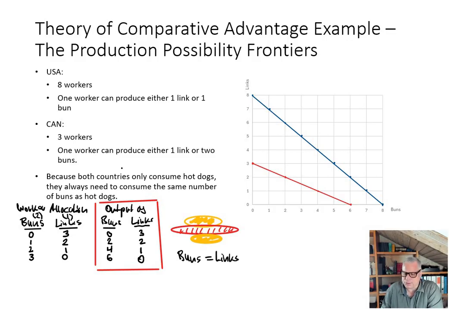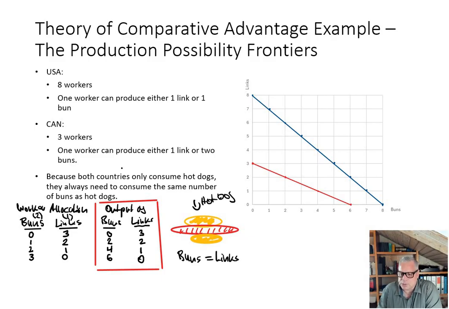Maybe you call the links brats or sausages, but here it is the hot dog. That captures the idea that we want the same number of buns as links. So this is an assumption about our preferences. We want to always consume the same number of buns and links.